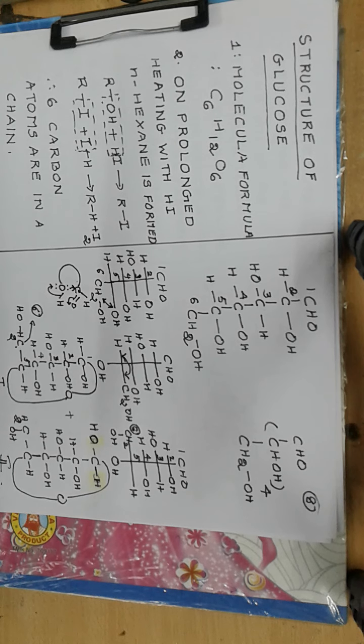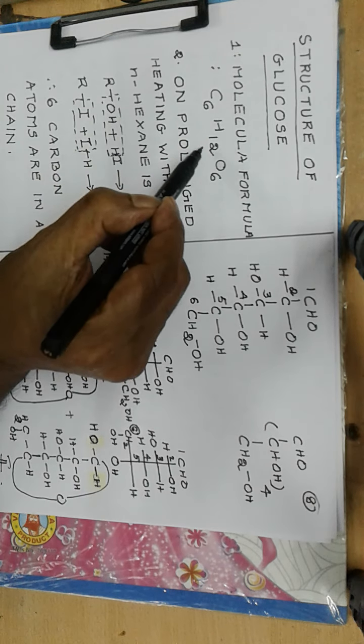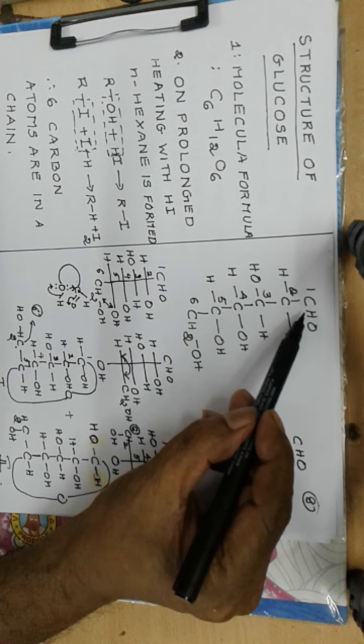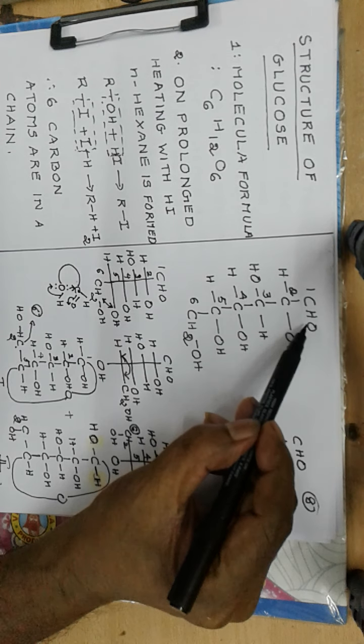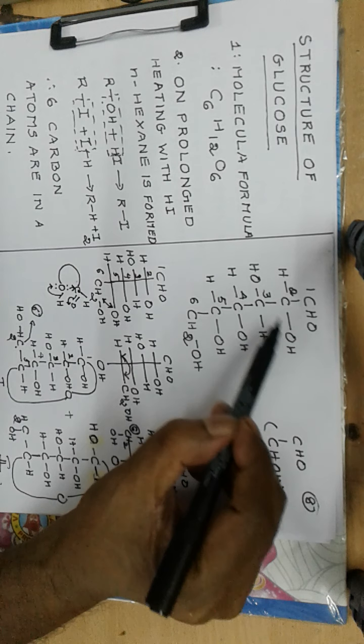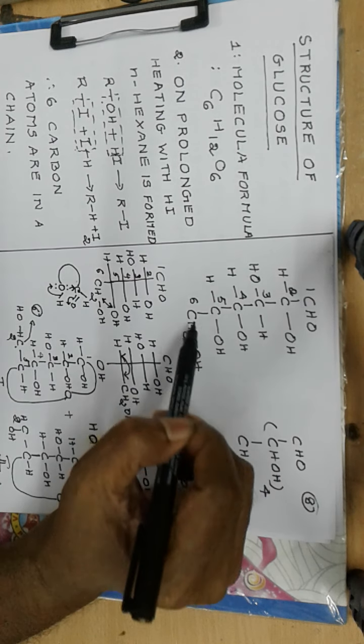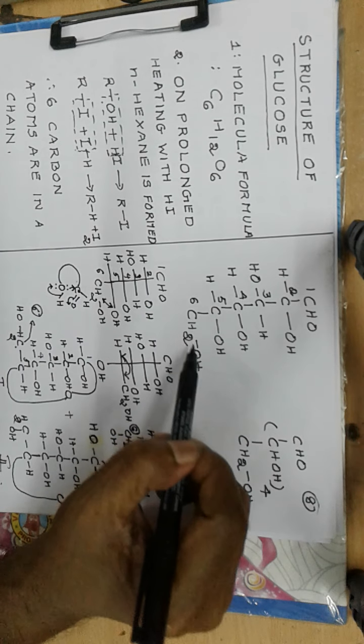So for glucose, the molecular formula was found to be C6H12O6. Then a second experiment. The structure of glucose is shown here: CHO group, then H-OH, OH-H, H-OH, H-OH, and lastly CH2OH.